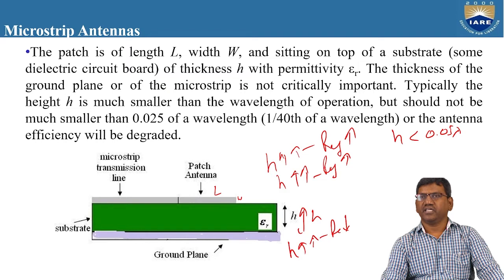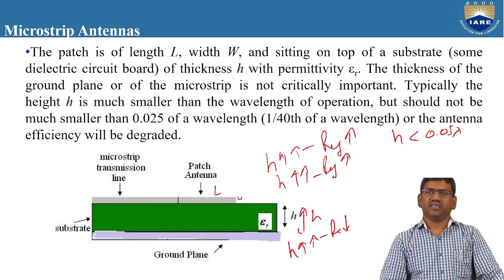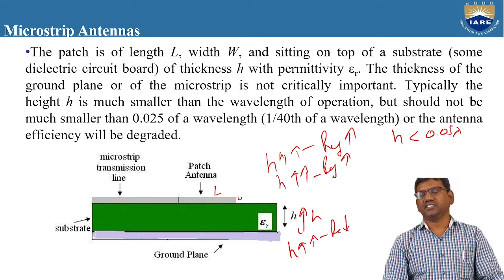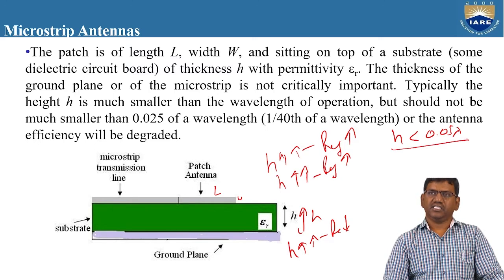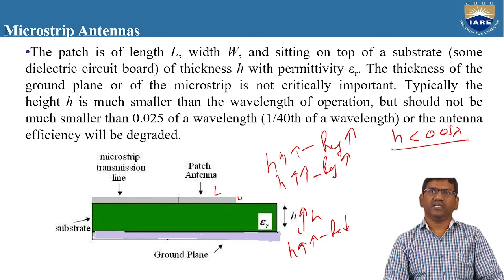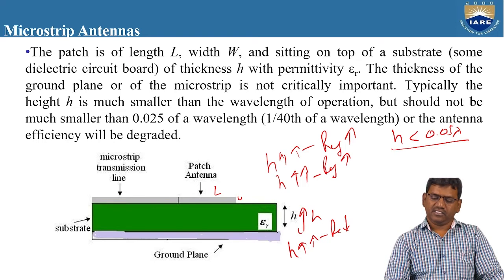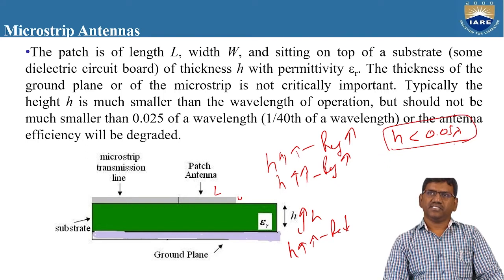So in order to increase the radiation efficiency, the radiation efficiency will stop if the value of H is greater than 0.05 lambda. So this is the point to be remembered while designing a patch antenna. Right? This value is the most practical value when we are going to design a patch antenna.